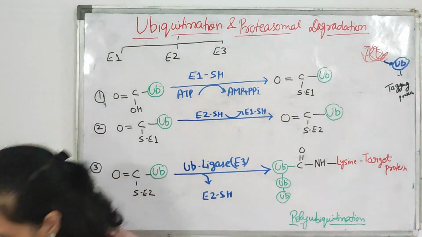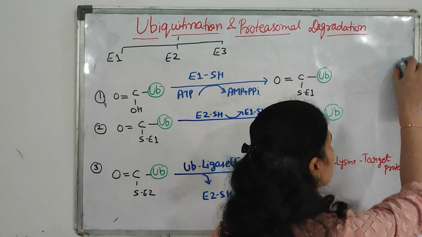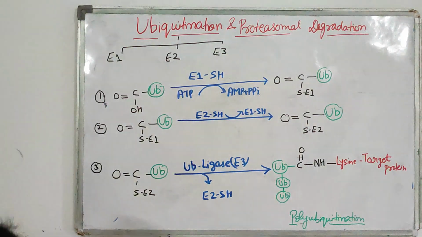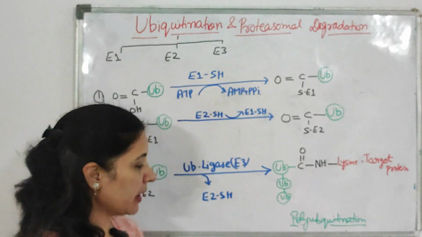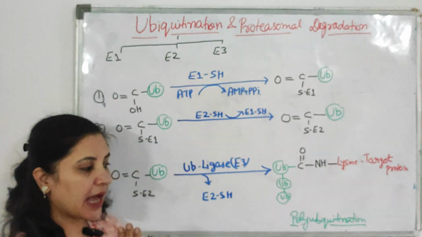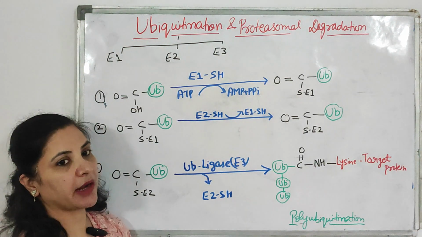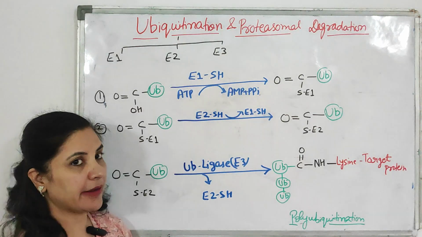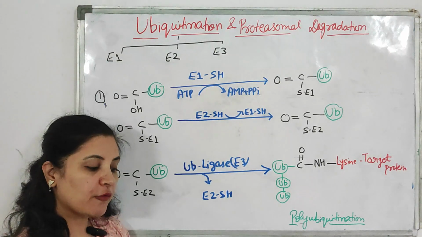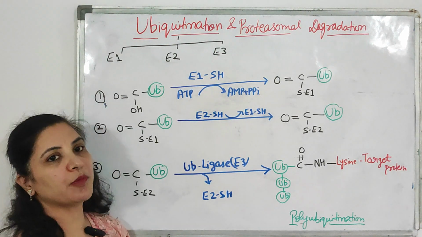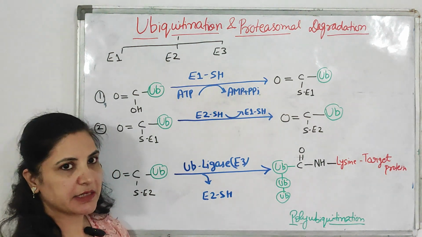Now let's understand how this process of ubiquitination occurs, that is, how the target protein is coated or tagged with ubiquitin. Before that, one important thing to always remember: the attachment of the target protein with ubiquitin occurs only at the lysine position of the target protein. Nowhere else. Wherever in the target protein there is a lysine amino acid, the ubiquitin will attach from that lysine and tag that target protein. Clear? This is the basic thing.